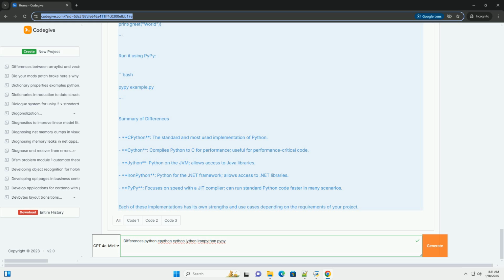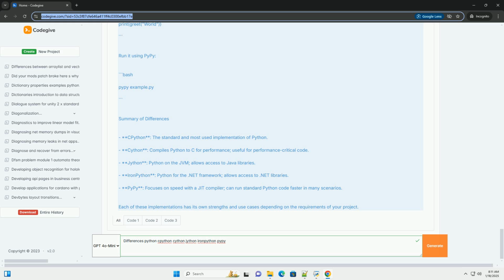1. CPython. You can run standard Python code using CPython. Here's a simple example. To run this in CPython, simply use it directly. 2. Cython. To use Cython, you need to install it first, for example using pip install cython. Then you can create a .pyx file. You will need to create a setup.py file to compile the Cython code. Compile it, and now you can use it like a regular Python module.